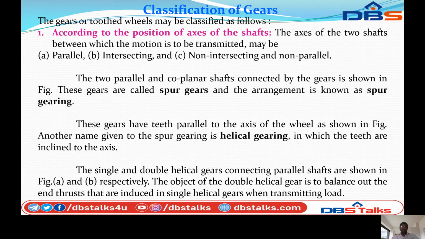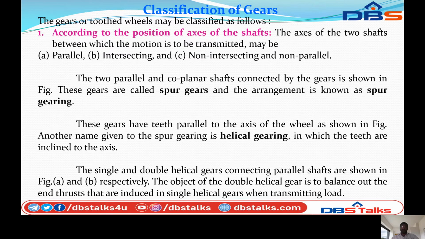Next, classification of gears. The gears or toothed wheels may be classified as follows. The classification of gears can be done in many ways, so we can discuss it one by one. The first classification is according to the position of the axis of the shaft.